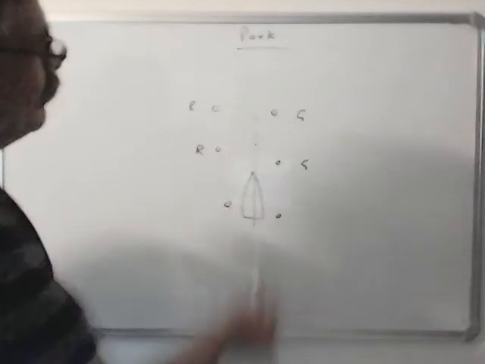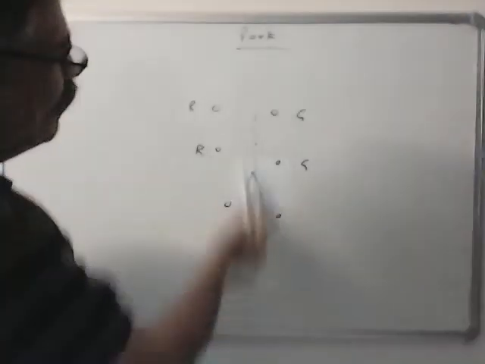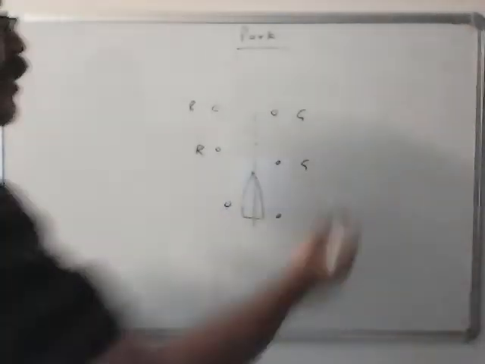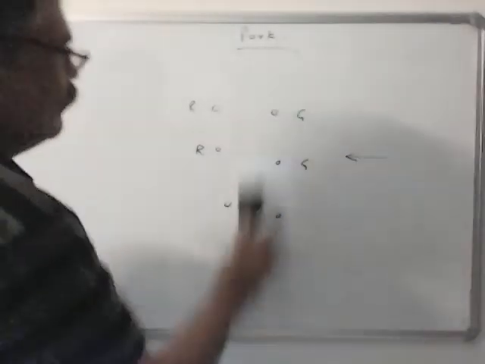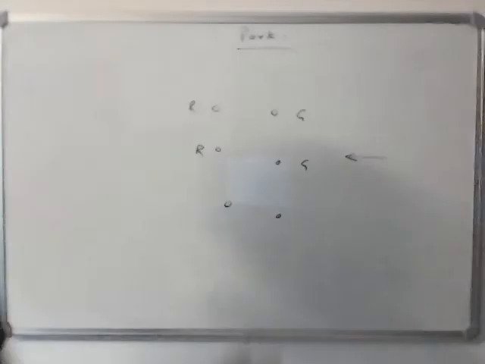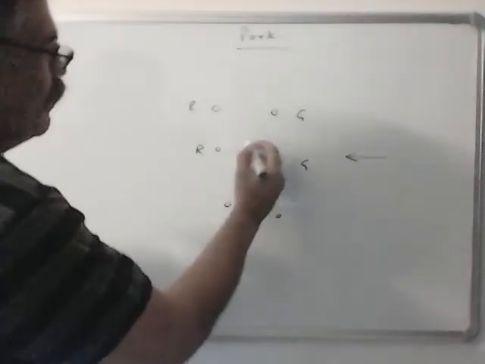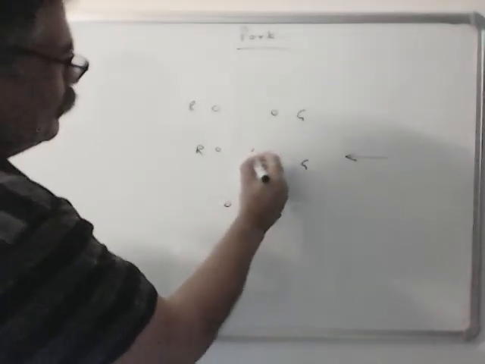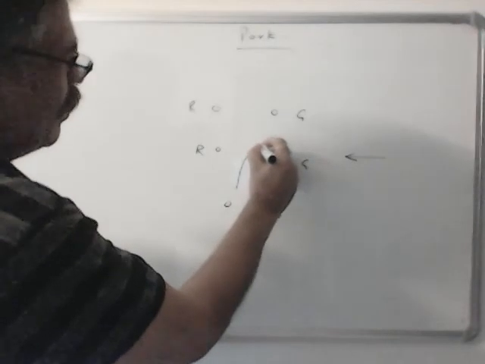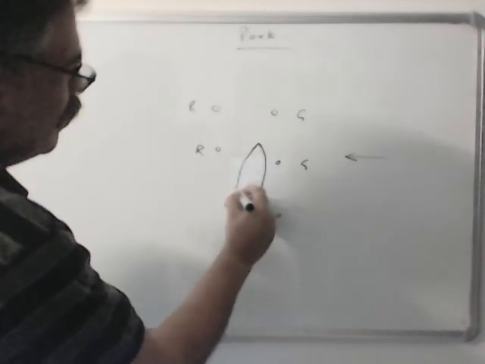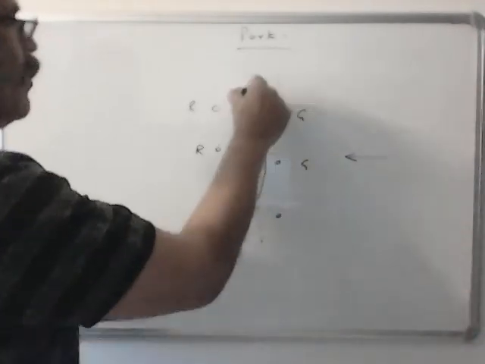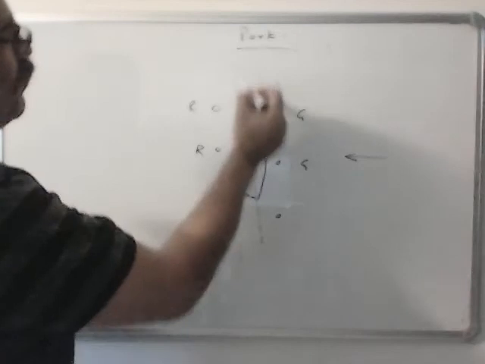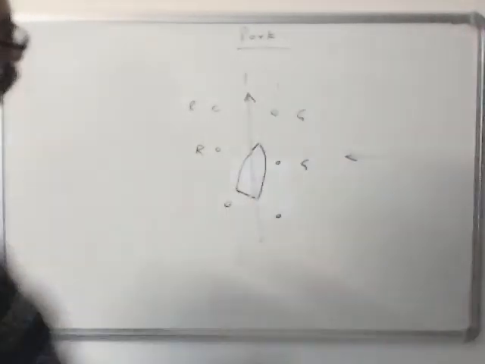If there is no current, your course steered, the gyro course, is also your course made good. But suppose there is a current like this, then in order to counteract this current, you will give a slightly starboard heading. So your course made good, which is the GPS course, is the same.